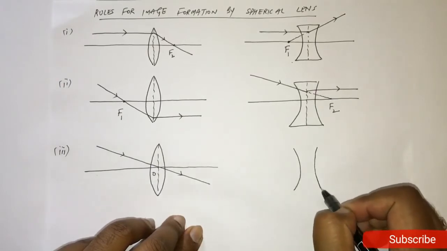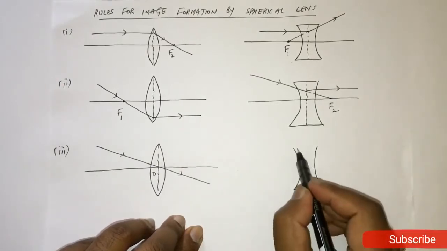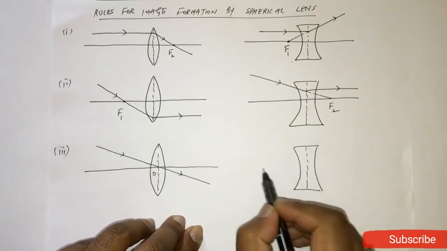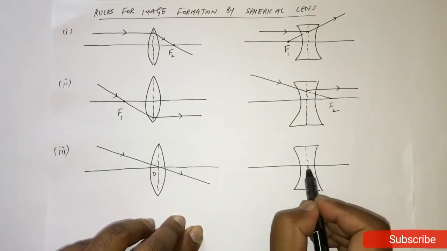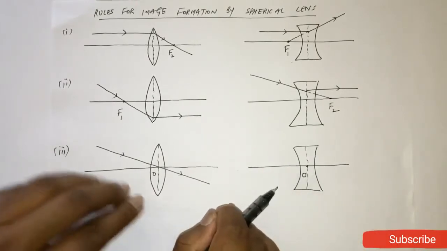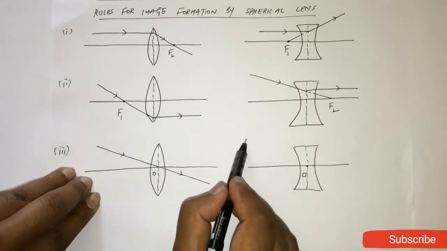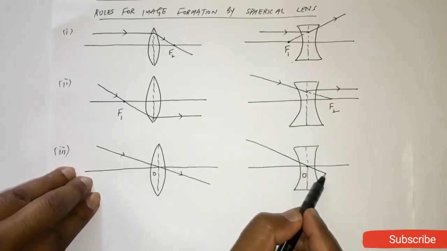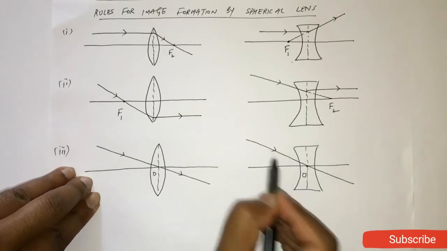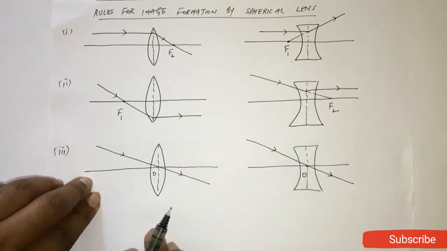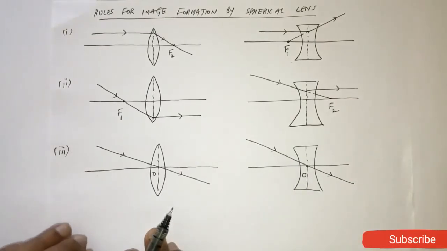Same in the case of concave lens. Here is your concave lens. Principal axis, optical center. If a light ray directly strikes at optical center, it will go further without any bending. Clear? I am repeating again all the three rules.